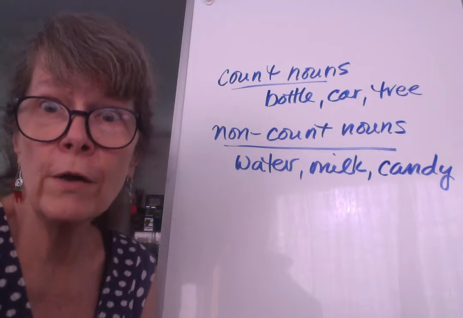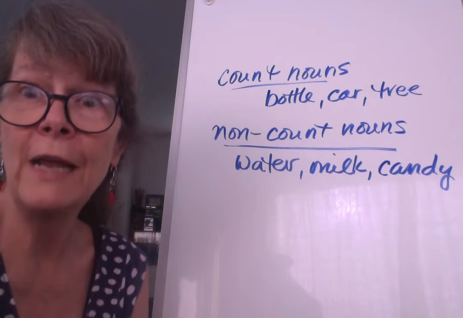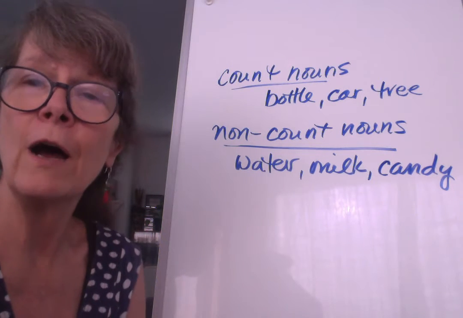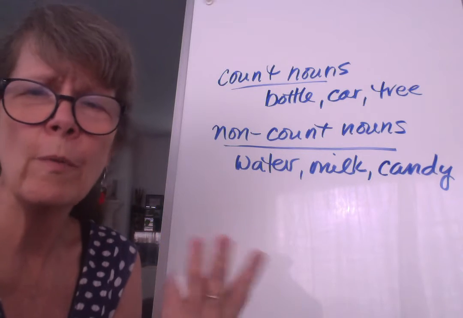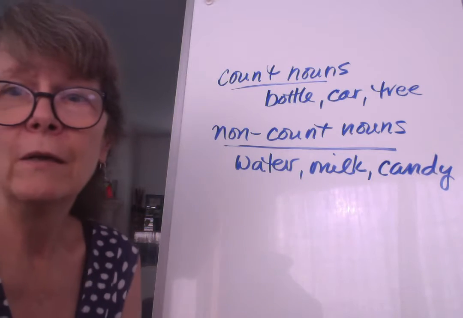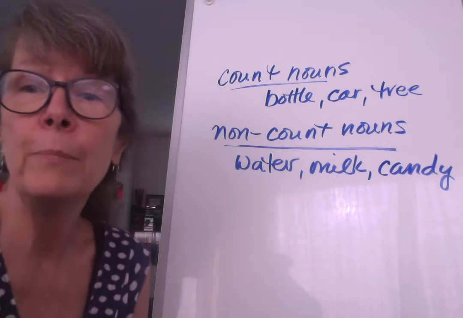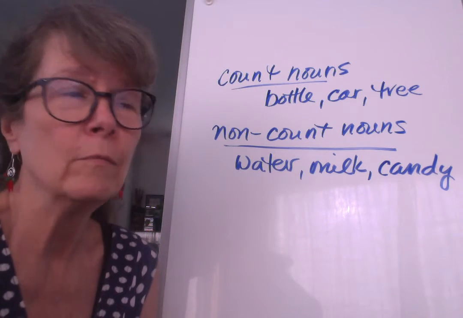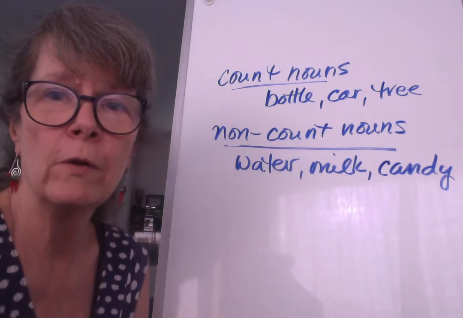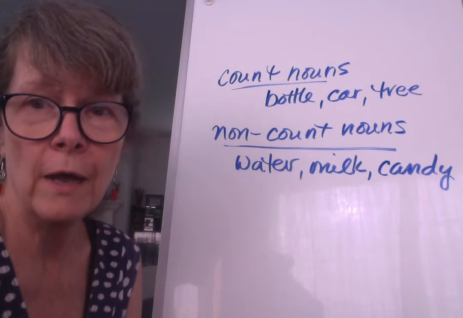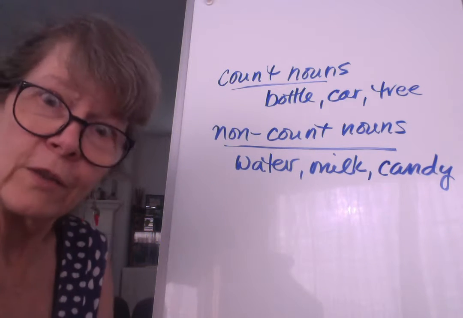I can't say a milk. I could say a carton of milk, then carton would be the word that is modifying. Or a container of milk, but I can't say a milk. I can't say 1 milk, 2 milks, 3 milks. I can't say 1 water, 2 waters, 3 waters, right? Or candy. You can't say, give me a candy. What you mean, if you say that, is give me a piece of candy or give me a bar of candy. In that case, piece or bar is the count noun that a is modifying. All right, by the way, you can say either a or an, either way.